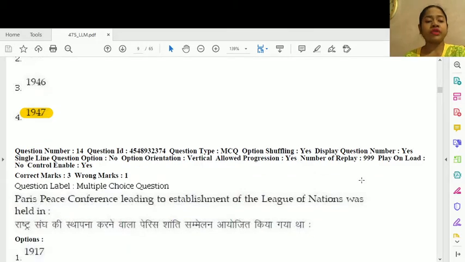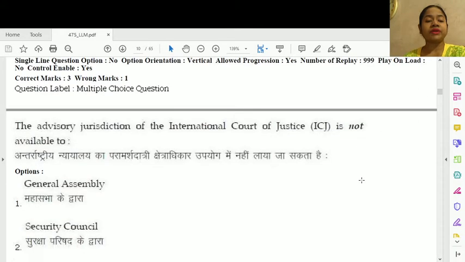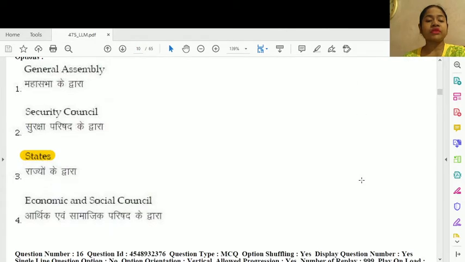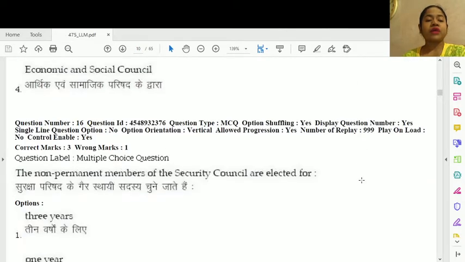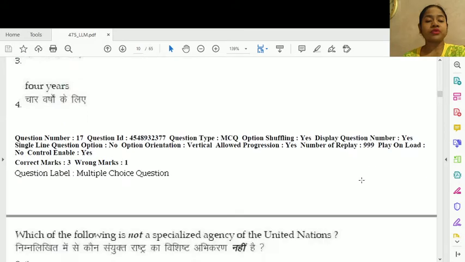Question number 14. Paris Peace Conference leading to establishment of the League of Nations was held in the year 1919. 15. The advisory jurisdiction of the International Court of Justice is available to option number 3, states. Question number 16. The non-permanent members of the Security Council are elected for option number 3, 2 years.